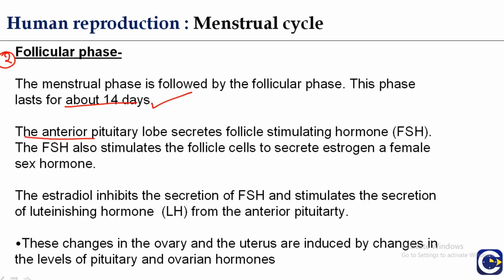The anterior pituitary lobe secretes follicle stimulating hormone. The ovary also secretes estrogen, which is a female hormone. The estradiol inhibits the secretion of FSH and stimulates the secretion of luteinizing hormone from the anterior pituitary. These changes in the ovary and the uterus are induced by changes in the level of pituitary and ovarian hormones.